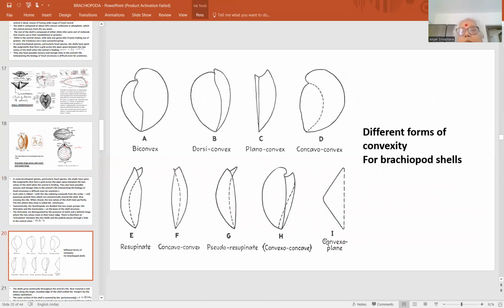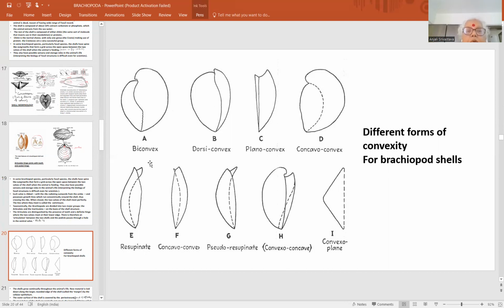Now, this is another very important feature: different forms of convexity in brachiopod shells. This is a very important characteristic for the classification of brachiopods. Of the two shells, one is convex and one is concave, so how the relationship of concavity and convexity is in different groups of shells. Again, a complete class can be taken on the shell, its structure, its convexity and concavity, playing taxonomic importance, that we will see.